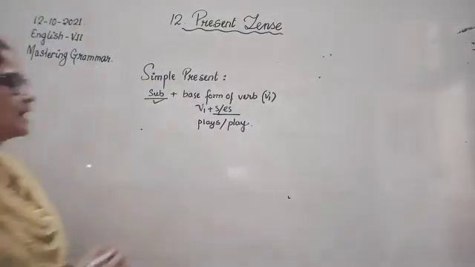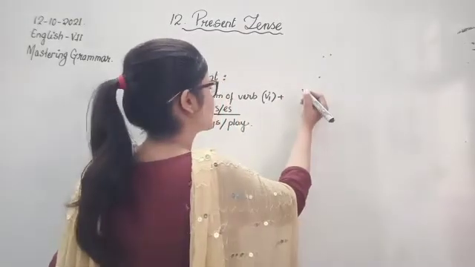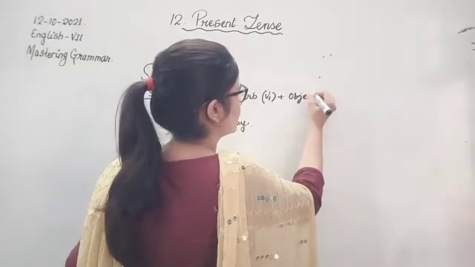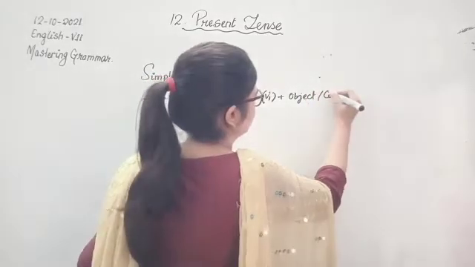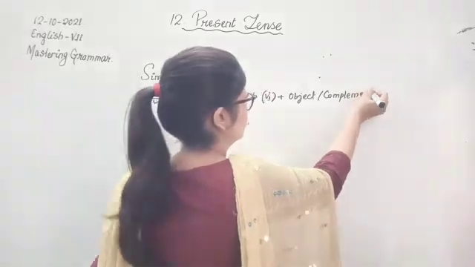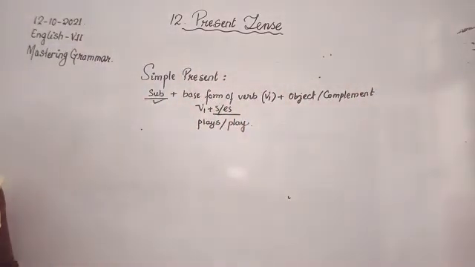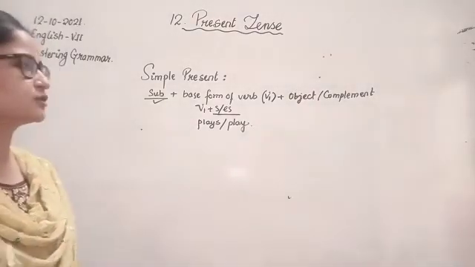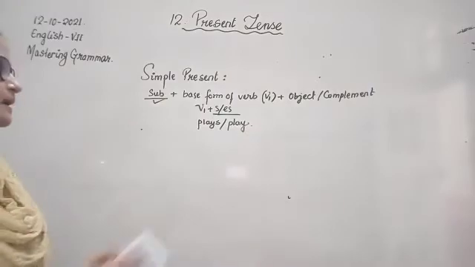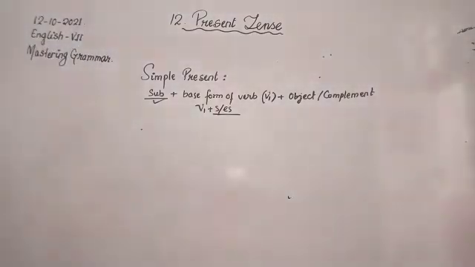Okay, children? And then we had the other part of the sentence. That means either object, complement or other part. Complement can be a phrase, anything, which comes after. This is the example of an assertive sentence, that means declarative statements that we are forming. In questions, the pattern slightly changes. So this was simple present, right?